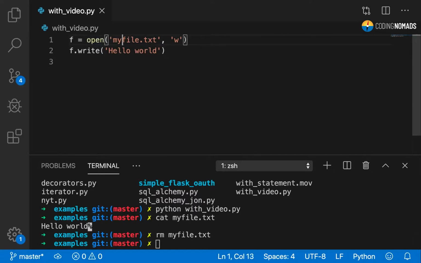However, what happens if an error occurs? Specifically, if the open statement throws an exception. Or if during the writing of the file, even more importantly, if the write throws an exception, right? Why would a write throw an exception? Well, there's many different reasons. The easiest one to think about is maybe we're running out of hard drive space. When that happens, obviously we cannot write more data to the hard drive. Also, it's possible that our own code raises an exception for whatever reason.